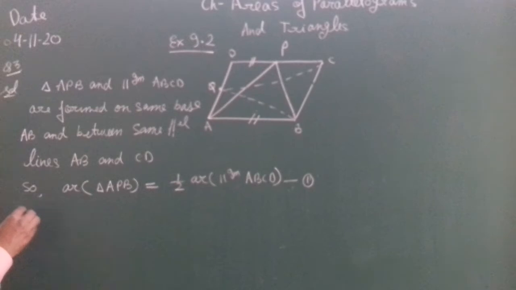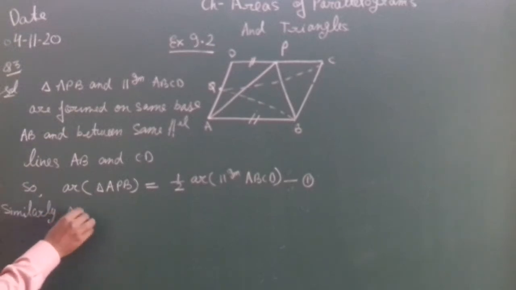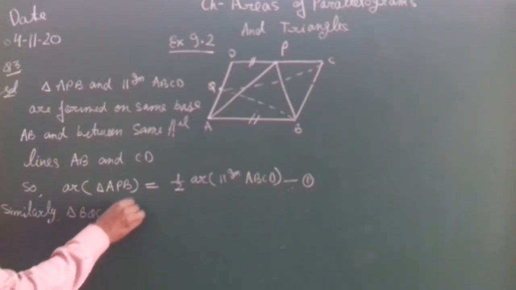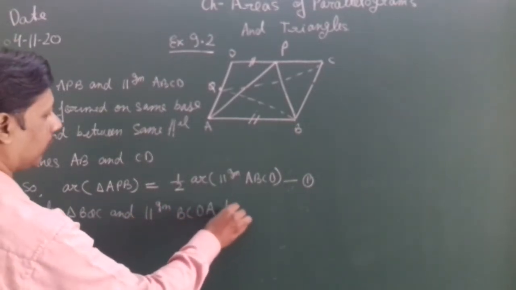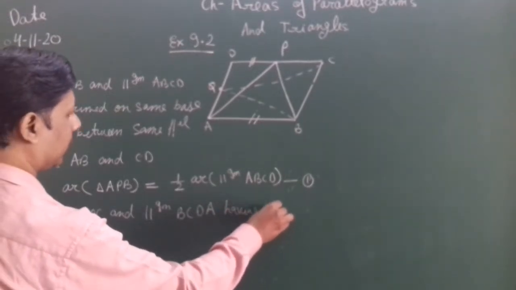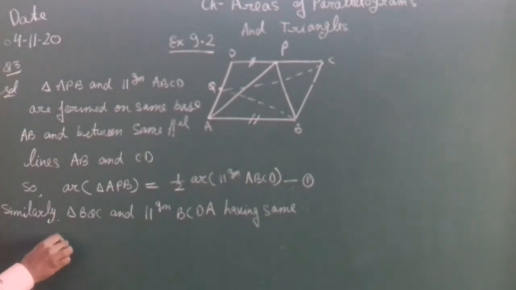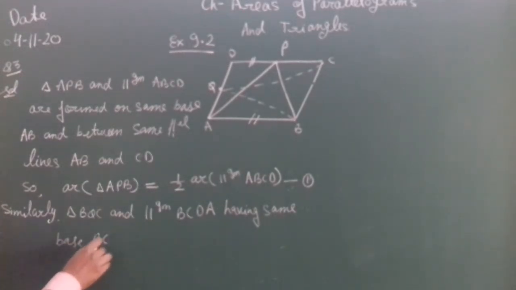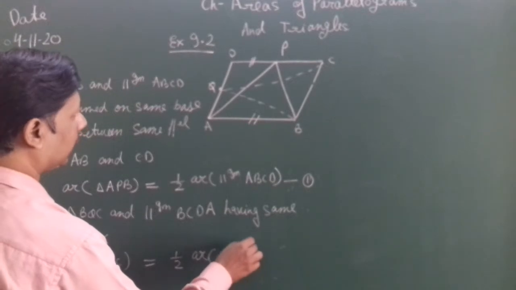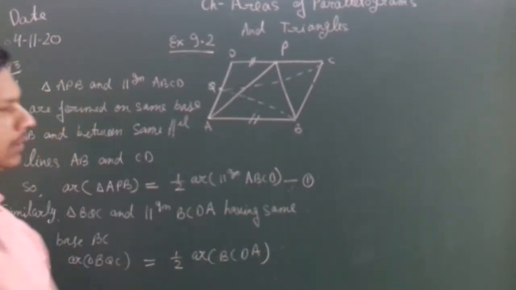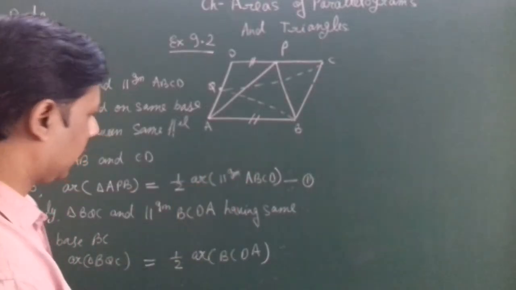Similarly, triangle BQC and parallelogram BCDA have the same base, so the triangle's area is half the area of parallelogram BCDA.